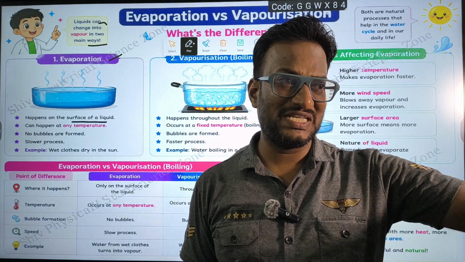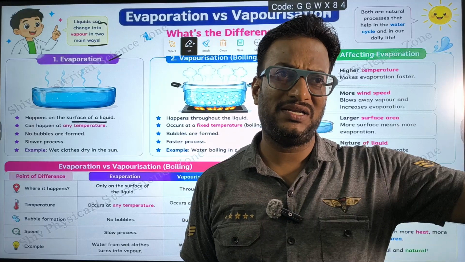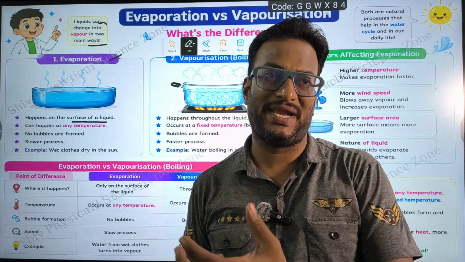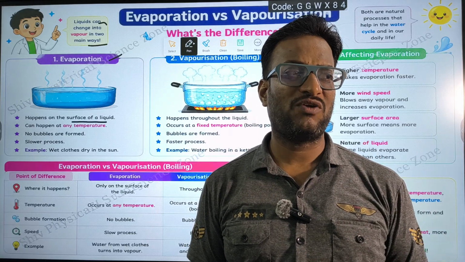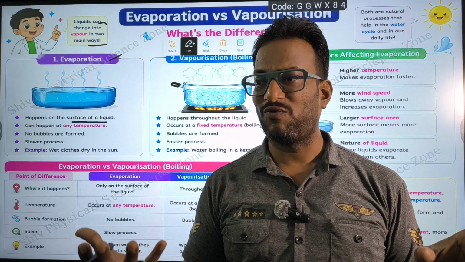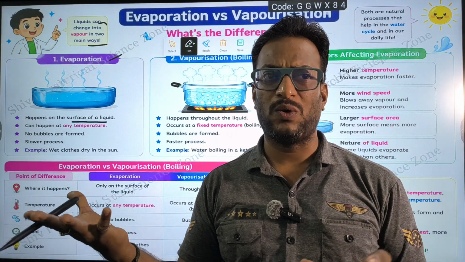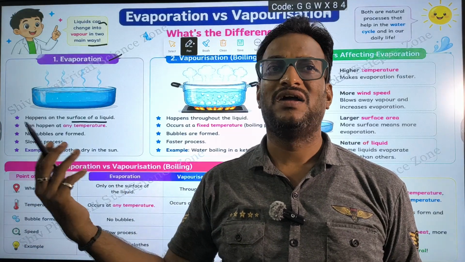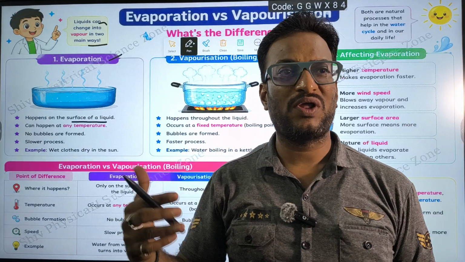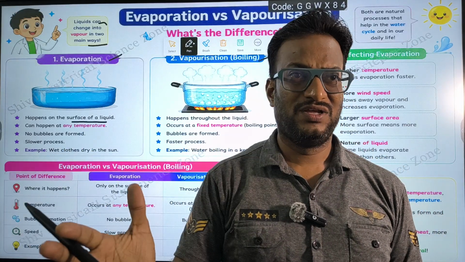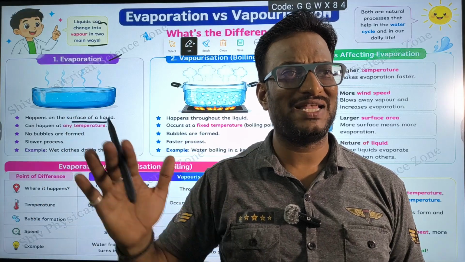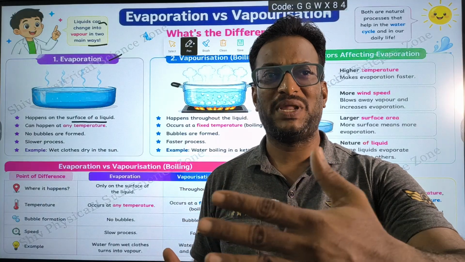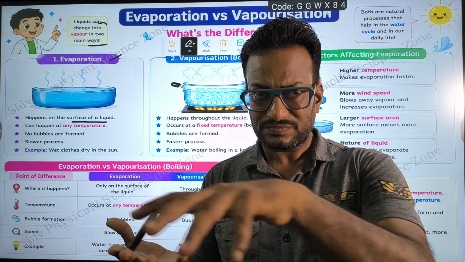If the surface of the liquid is spread to a larger extent, then there is a possibility of a large amount of water to evaporate. For example, if you take water in a glass and water in a bowl and keep them outside, in the bowl a large amount of the area will be exposed to the air. Generally the air moves above the glass as well as above the bowl. The larger motion of air takes place above the bowl.